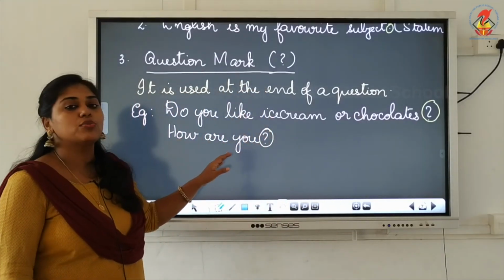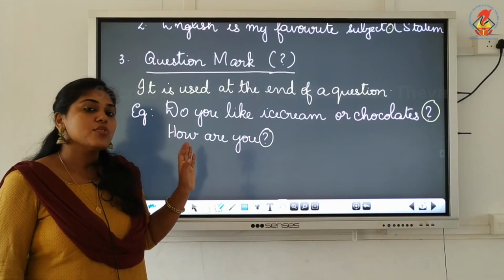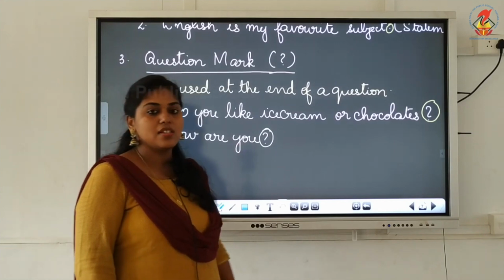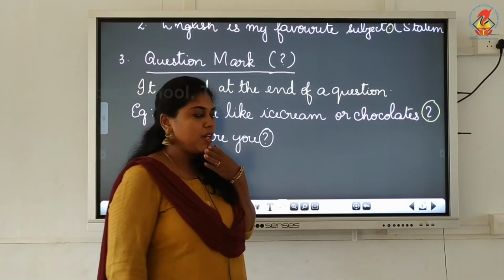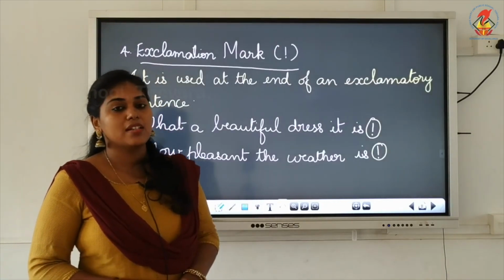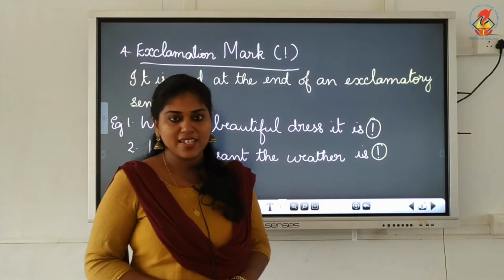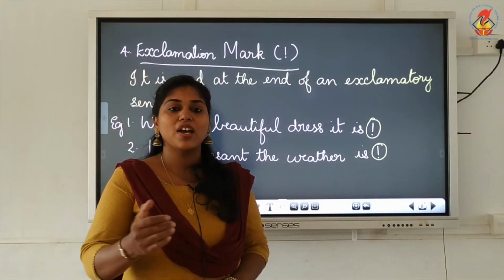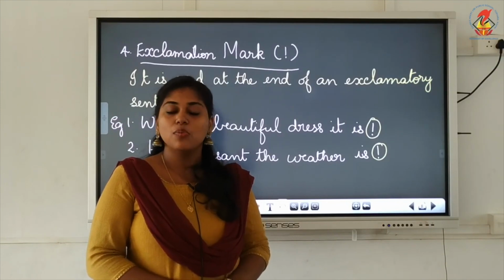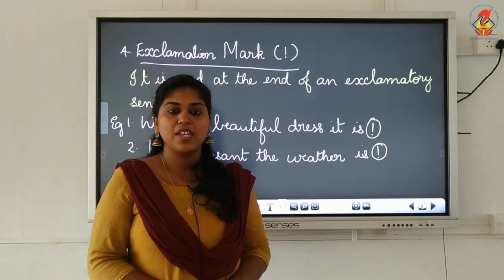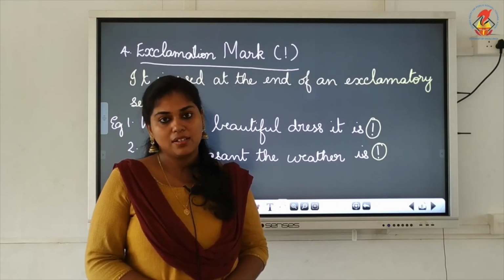Next one, "How are you?" That is also a question. So you have to put a question mark after that. At the end of the sentence, you have to put a question mark. Now the fourth punctuation is the exclamation mark. You know when we use an exclamation mark, right? Because you have learned kinds of sentences. We learned there that when we use exclamatory sentences, we have to put an exclamation mark, right?